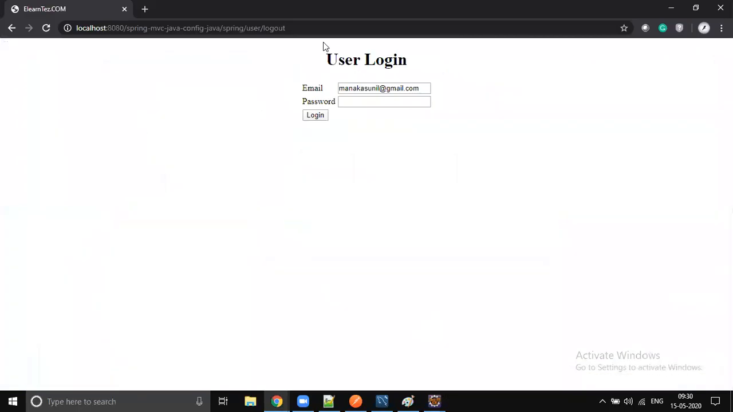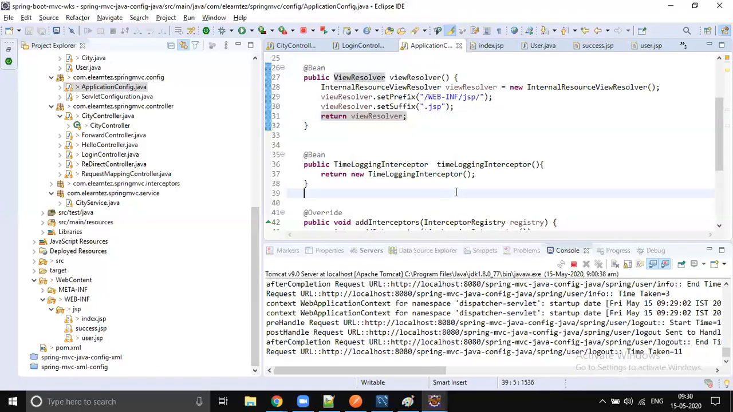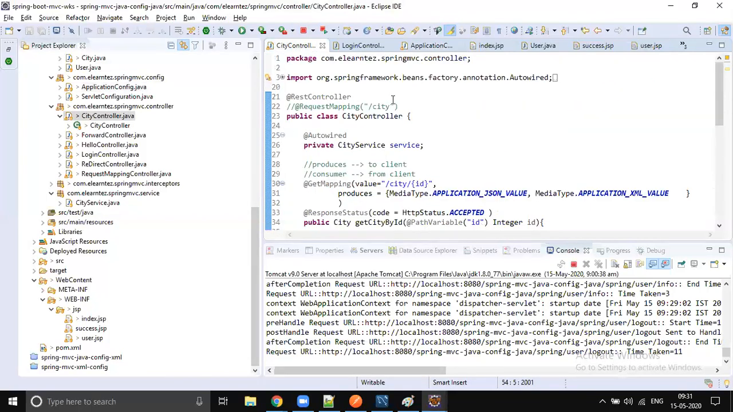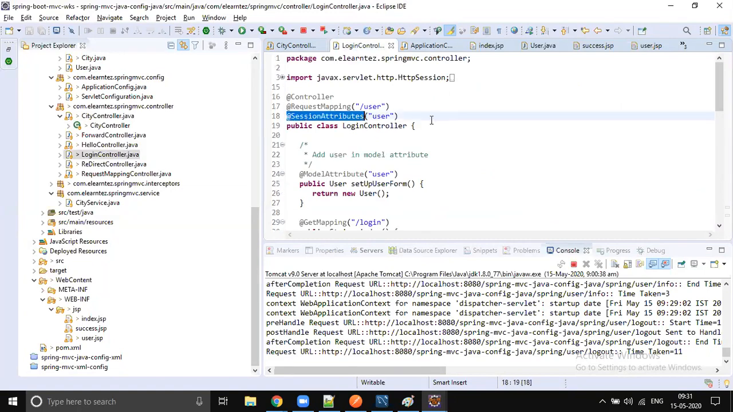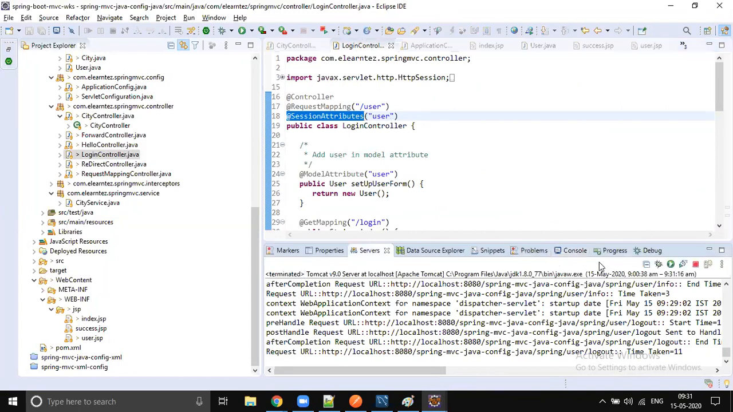Okay, so somehow the session is not working. But the logout also should delete it. And we don't need to write any code like session dot set attribute and all. You just use the session attribute annotation. It will automatically store it in the session attribute. So this is how we maintain session, login, logout and all.